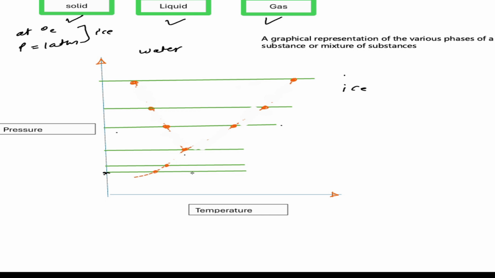This is at a constant pressure. We are heating the ice. What will happen when we heat it, increase temperature, at this point? At this point it will convert into vapor.